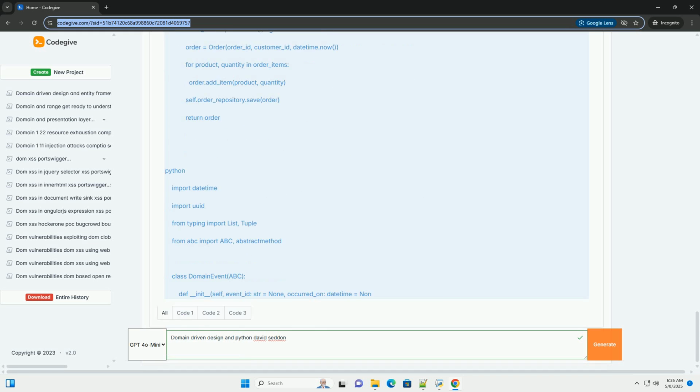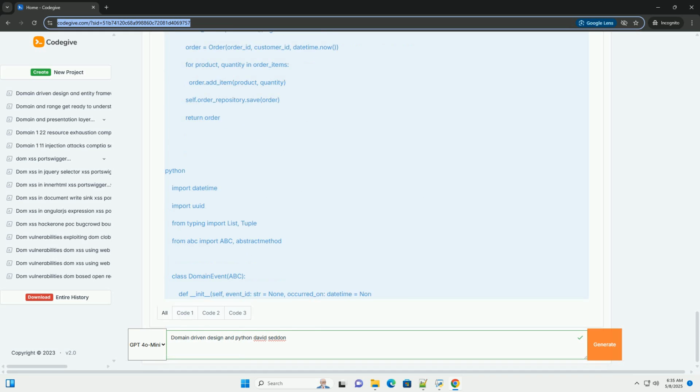DDD flips this around. It prioritizes understanding the domain, the specific area of business, first, modeling it in code, and then letting that model drive the technical implementation. The goal is to create software that is aligned with the business, directly reflecting the concepts and rules of the domain.